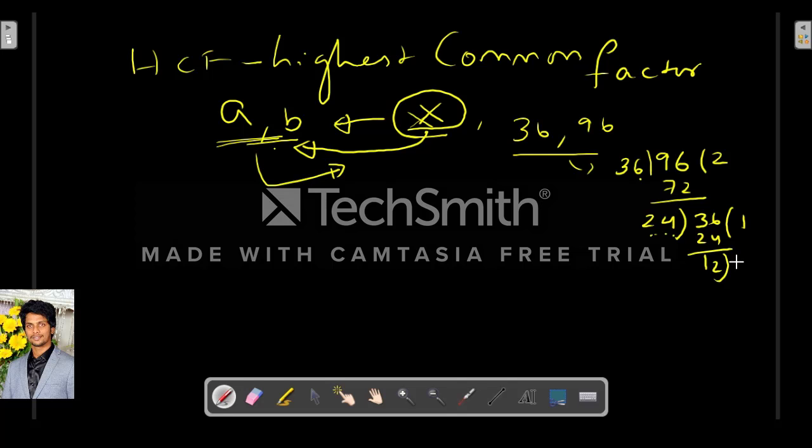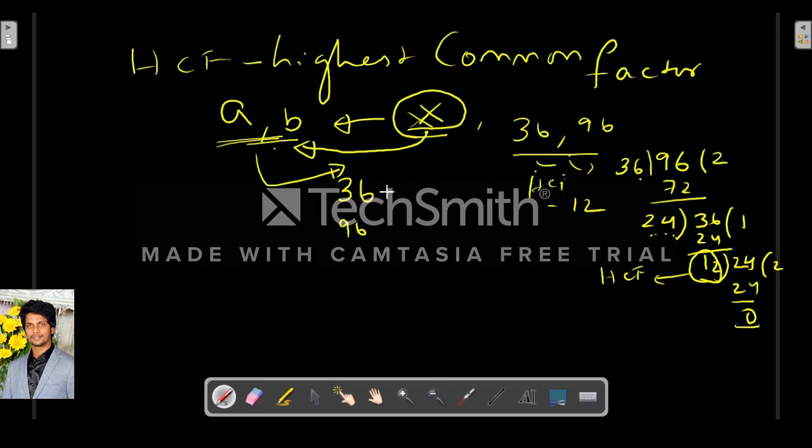So 24 ones are 24, the remainder is 12. So again we have to divide this 24 by 12. 12 twos are 24 and we get 0. Whatever the last number which comes here is our HCF. So for 36 and 96, the HCF is 12.